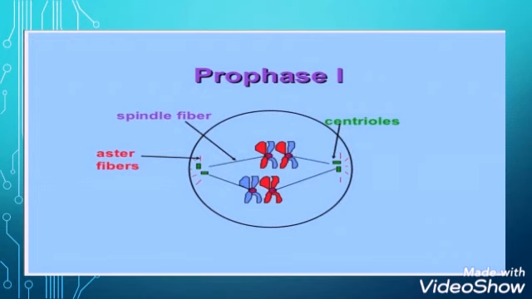And next is attachment of kinetochore spindle with the kinetochore of the chromosome, and non-kinetochore spindle fiber attach with each other from both sides. In meiosis, kinetochore spindle fiber attaches with a pair of chromosome, while in mitosis, the kinetochore spindle fiber attaches with a single chromosome.